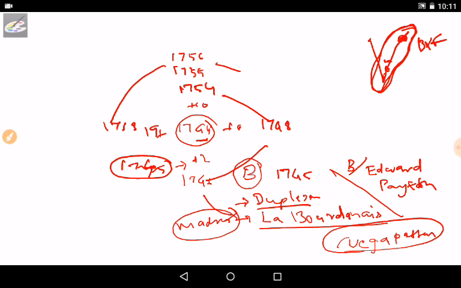Anyway, in 1746, La Bourdonnais attacked Madras and captured it successfully, and he asked the British people to take an oath not to take arms against France at any cost at any time. But a few British soldiers refused. One of them was Robert Clive, who proved himself a hero in the Second Carnatic War.